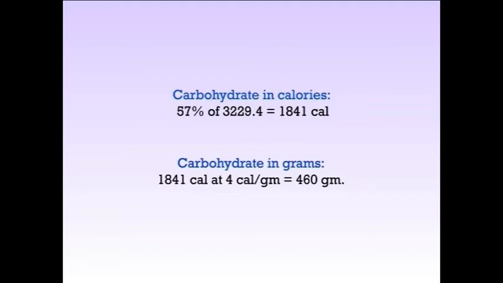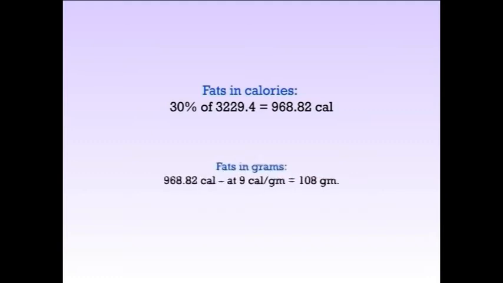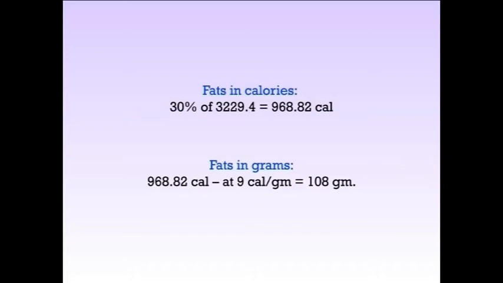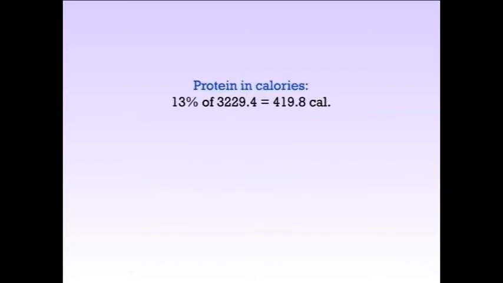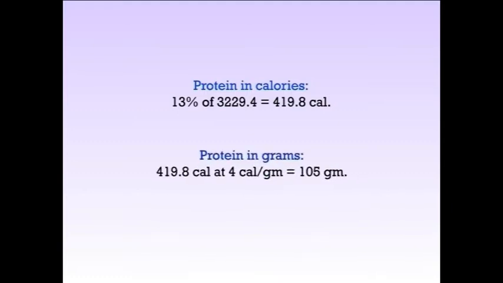That comes to 460 grams. Likewise, for fat in calories, calculating 30% of total calories comes to 968.82 calories, so fat in grams will be 108 grams. And for protein in calories, calculating 13% of total calories comes to 419.8 calories, so protein in grams will be 105 grams.